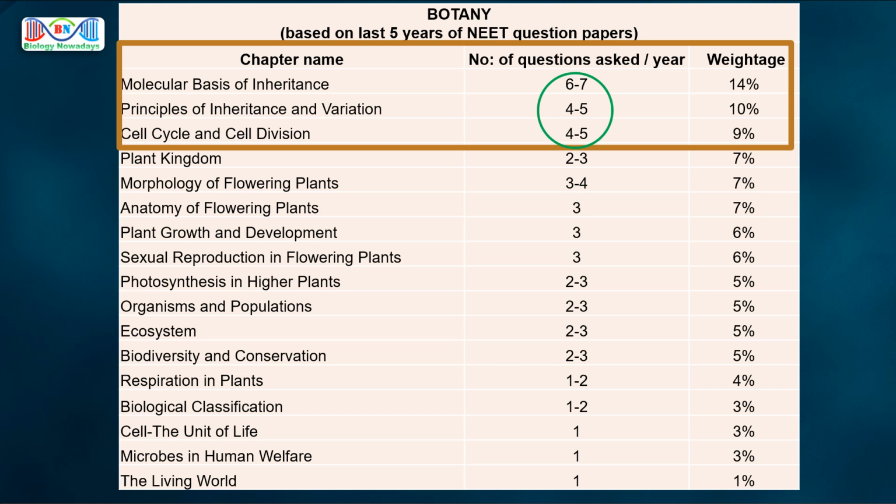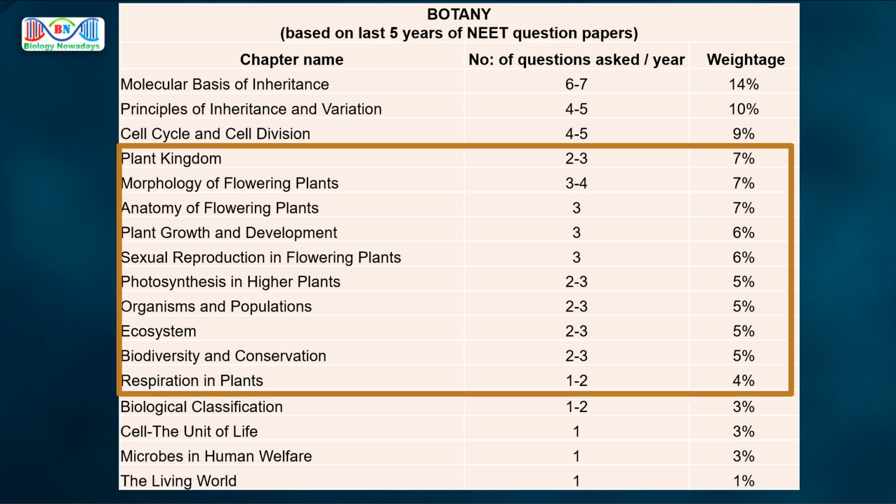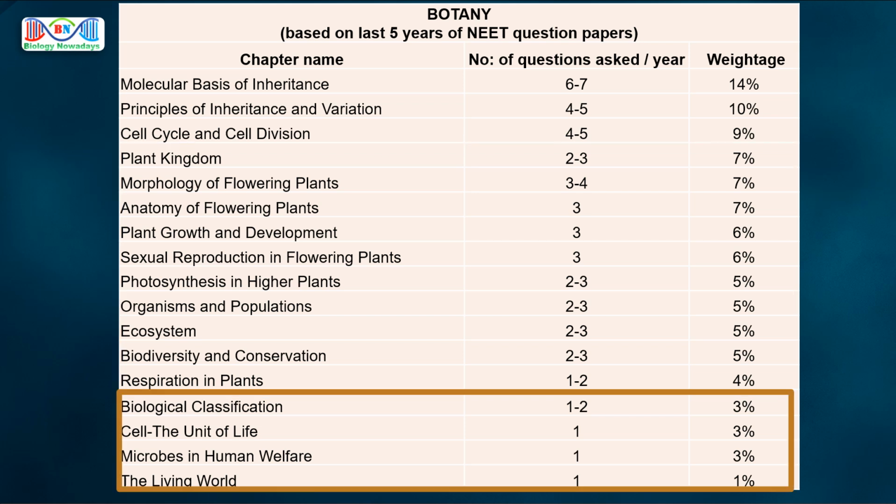So whenever you start to learn botany for NEET, learn these chapters first. Learn these chapters line by line from the NCERT textbook. You can choose your most productive time of the day to learn these chapters. For most students, it is the early morning time. When you finish these 3 chapters, then move on to the next 10 chapters, which are still important for NEET. After that, move on to the last 4 chapters given at the bottom of this table.